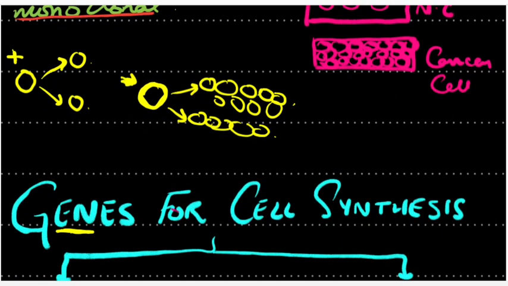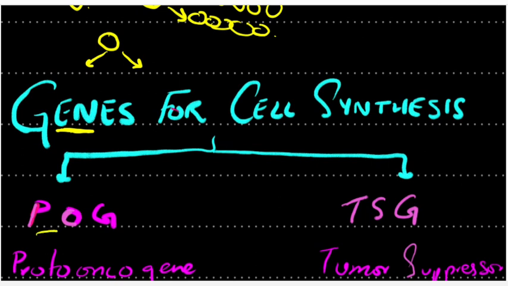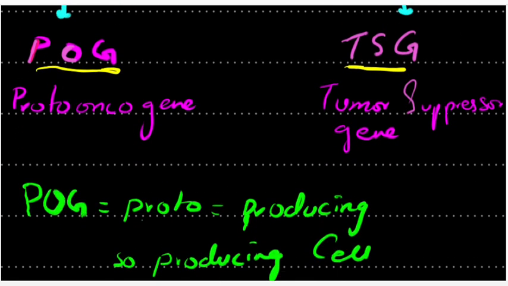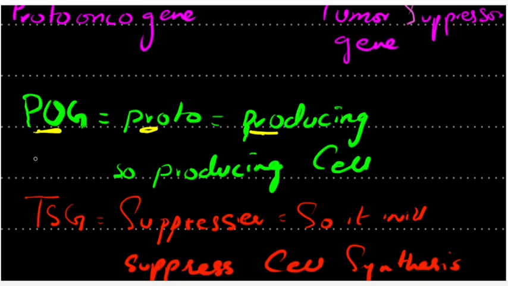Now, if a cell really wants to divide, there are two genes for it. That is the proto gene and the tumor suppressor gene. From proto, we get the word producing. So it means that if the proto gene is stimulated, the cell cycle will be there or the cell is going to divide.